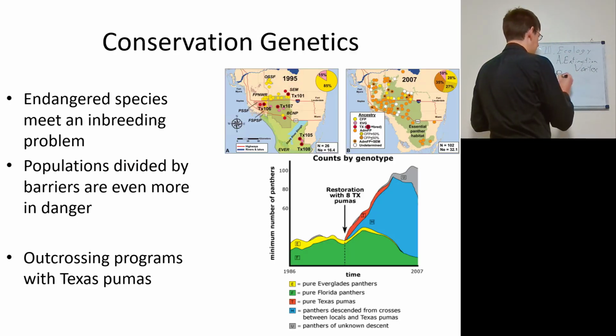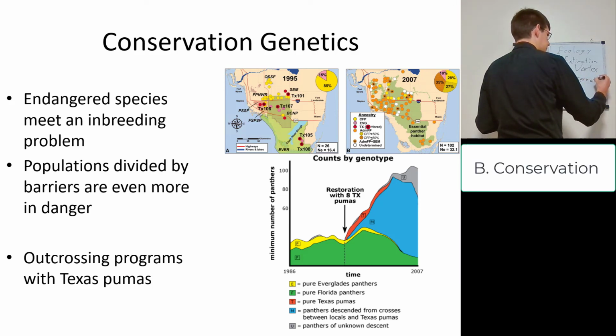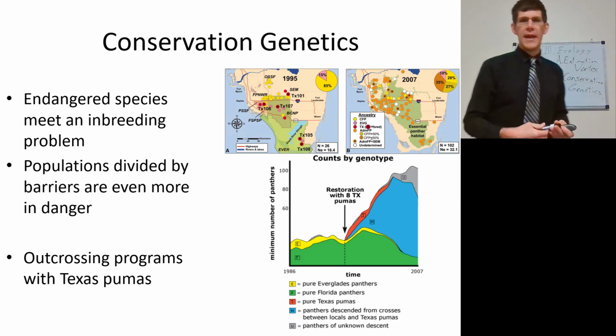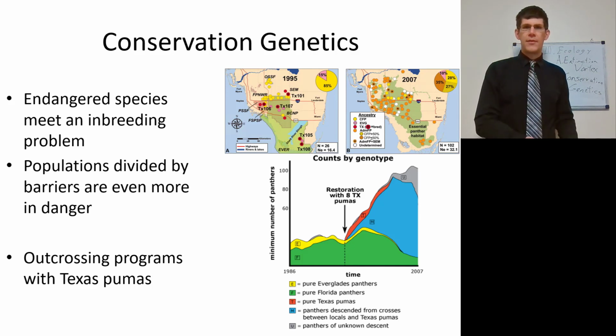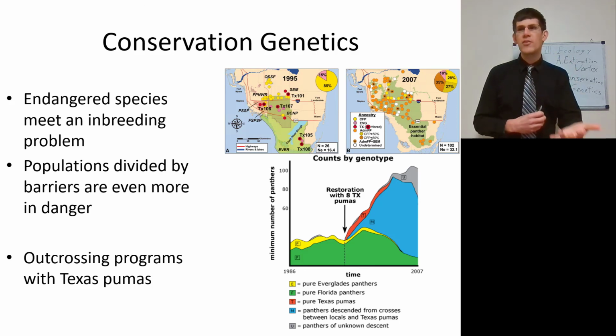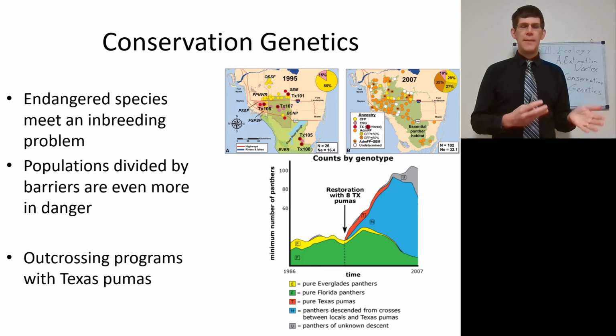Conservation genetics here. So this is a good example of the Florida puma. This organism had a real inbreeding problem where a lot of the organisms were homozygous for many alleles because they were so inbred. The Florida puma had a very small habitat where you have this necessary, essential panther habitat, which is being crisscrossed by highways, which is going to be seen with towns coming up along the highways and people hunting the panthers, and just a big problem. So these endangered species had a real bad inbreeding problem.